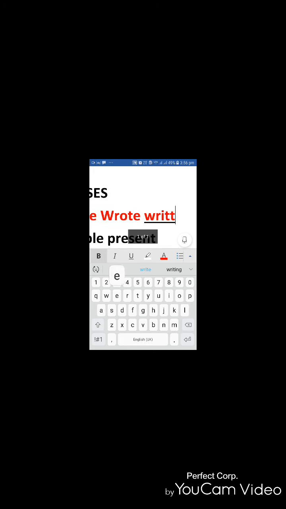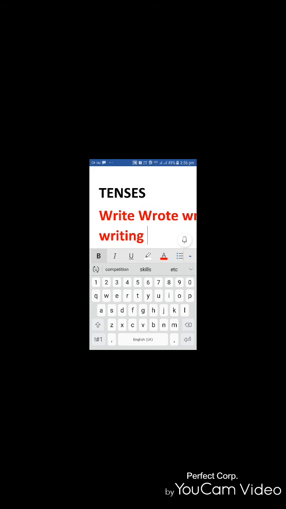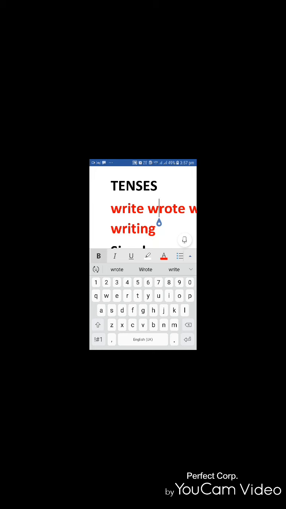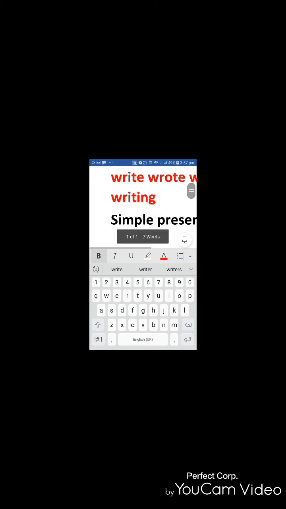Written, V3. Writing, V4. So we know that write, wrote, written and writing. So V1, V2, V3, V4. So these are the four verb forms which we are going to use in our simple present tense.